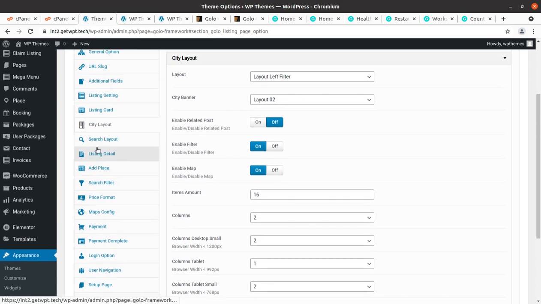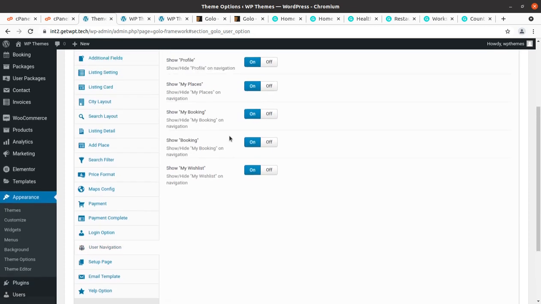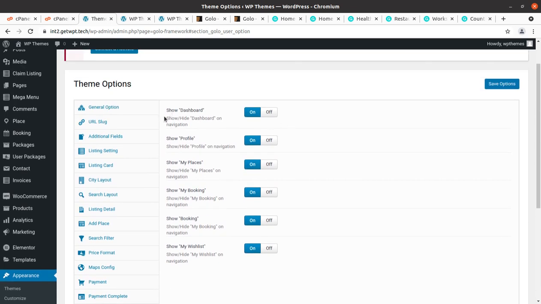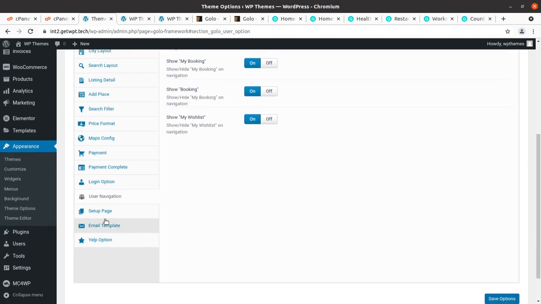Accordingly you can select or handle the areas, like search layout, listing detail, add place, search filter, price format, maps config, payment option, payment complete. I have already shown you the login option, and now I will show you what user navigation is. There are some radio buttons that we can use: dashboard, profile, my places, my booking, and everything. Whatever you want to provide for your users, you can click here and switch on and off.